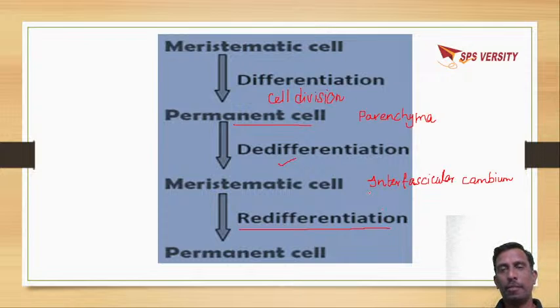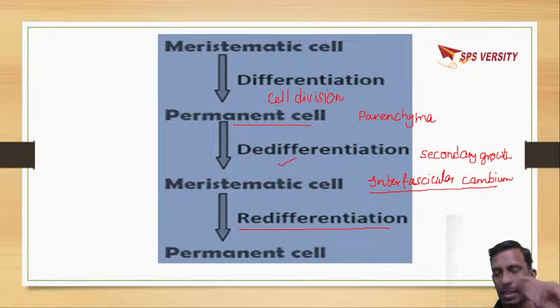And this interfascicular cambium is formed particularly during secondary growth of dicot stems, during which cambium is formed, and from cambium secondary xylem and secondary phloem are formed.